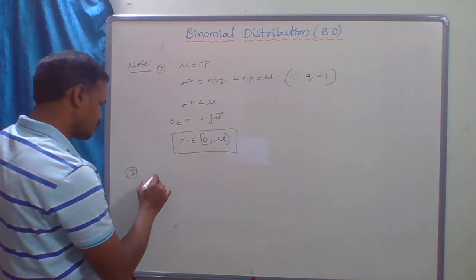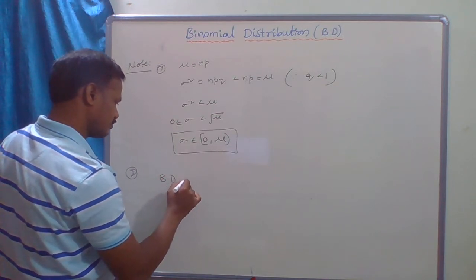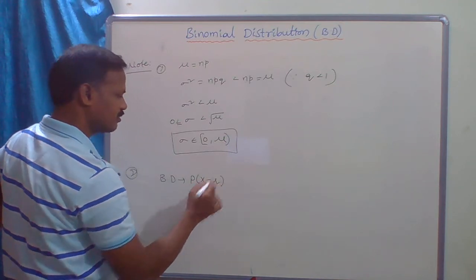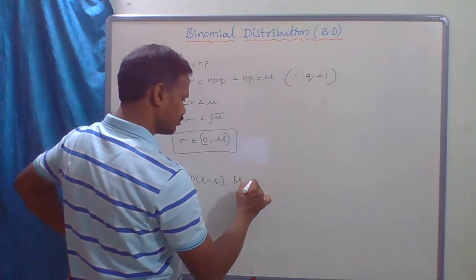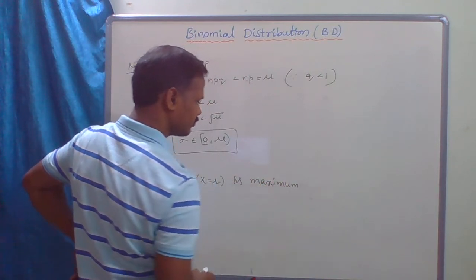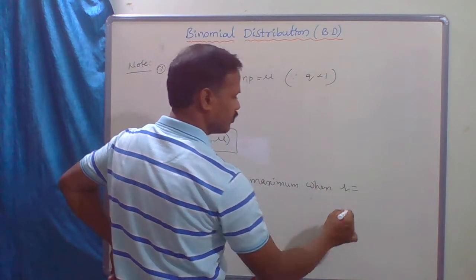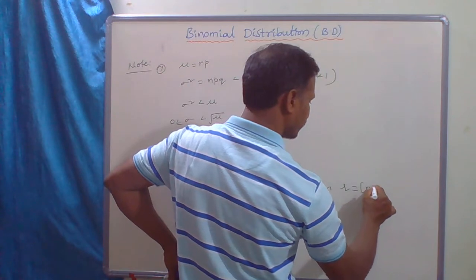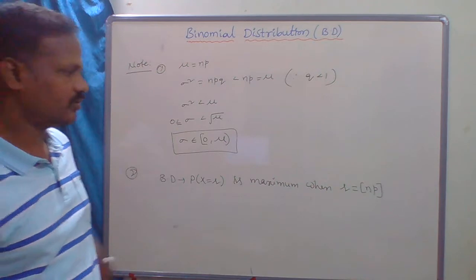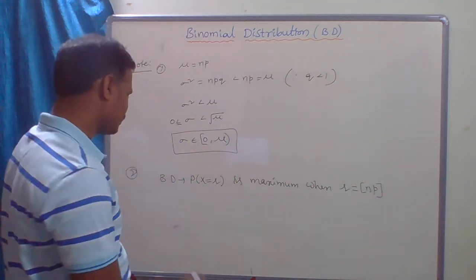For the binomial distribution, probability of x equal to r is maximum when r equal to the greatest integer value of np. Let us consider one example.